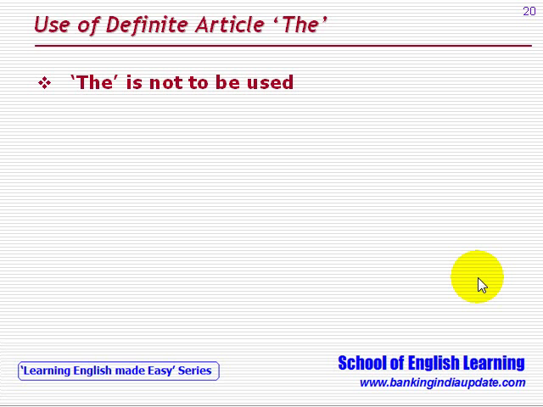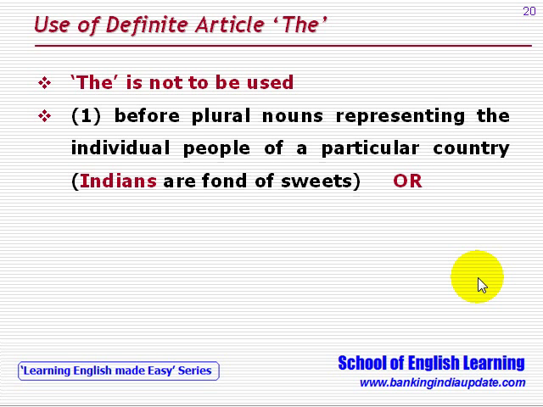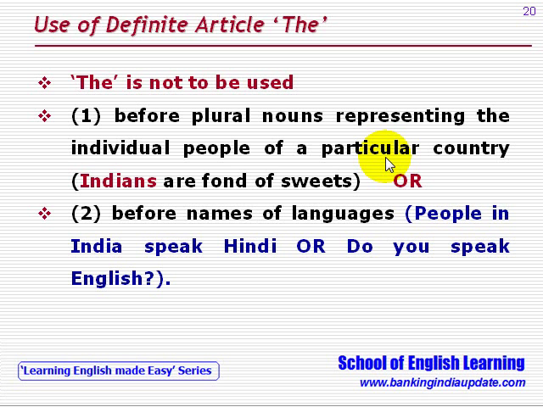In certain circumstances, the is not to be used. Let us see what those circumstances are. Before plural nouns representing individual people of a particular country. Like, Indians are fond of sweets. So plural nouns, Indians, representing individual people of a country. So the is not used before names of languages. Like, people in India speak Hindi. Or, do you speak English?